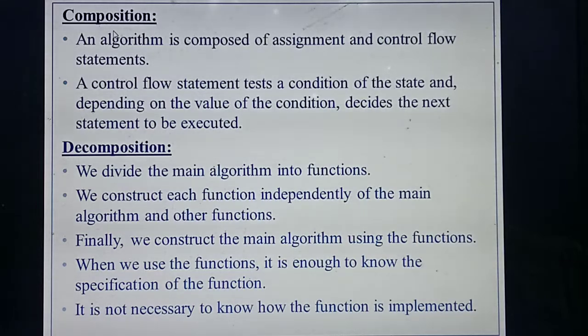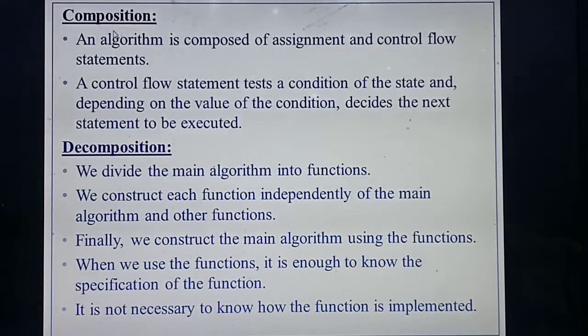Now I am giving the age 10. So now it will check the condition, whether age is greater than or equal to 18. Is 10 greater than 18? No. So your condition is false. At that time the next line of the statement will not get executed. Understood, students? What do you mean by composition?